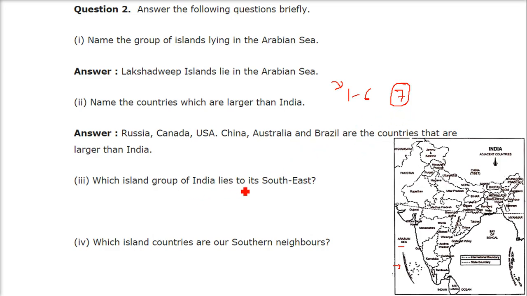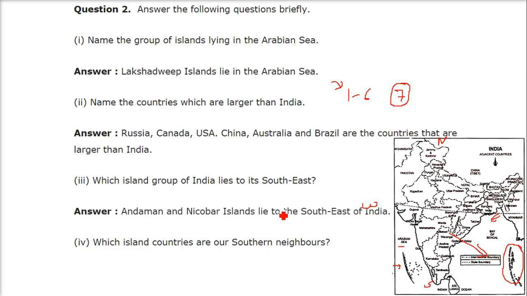Which island group of India lies to its southeast? So this is the island southeast. This is north, south, east and west. So which is the southeast? This one, which is our Andaman and Nicobar Islands, lie to the southeast of India.